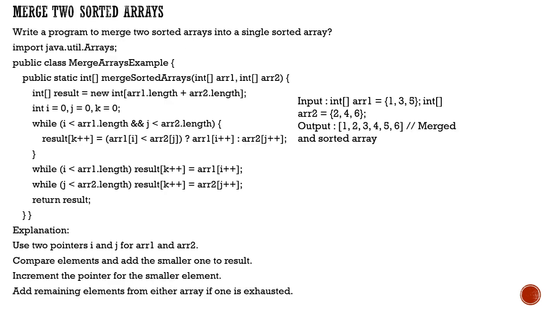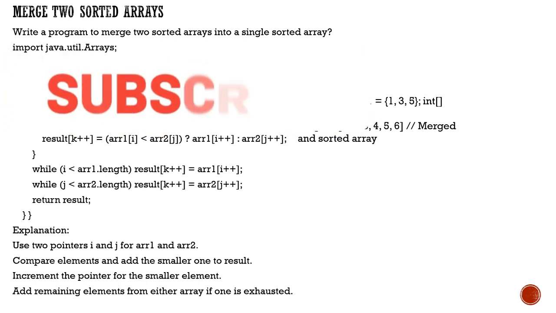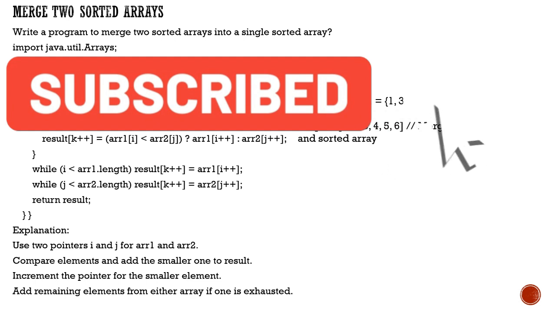Now, merging two sorted arrays. Basically there are two things in here. One is merging two arrays, and then it is asking for sorted arrays. The very first thing is that we have to take the length of these two arrays. The two arrays have to be provided, and I have initialized a couple of variables inside it. I've taken a while loop, and then I've taken i and j, and the length of it.